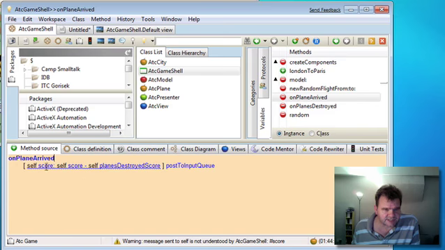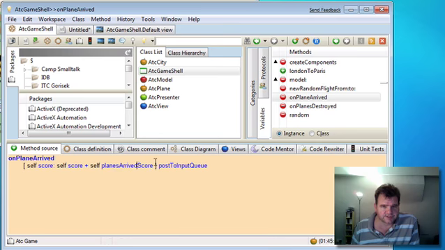And in this case, we're going to make that actually add to the score the plane arrived score. Okay, once again, we're going to use the trick of posting this block to the input queue to synchronize it with the UI process. And I think now would be a suitable time to actually try this out.